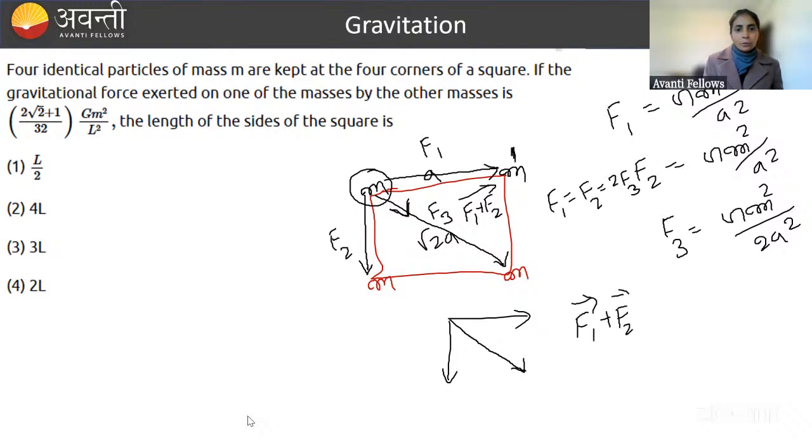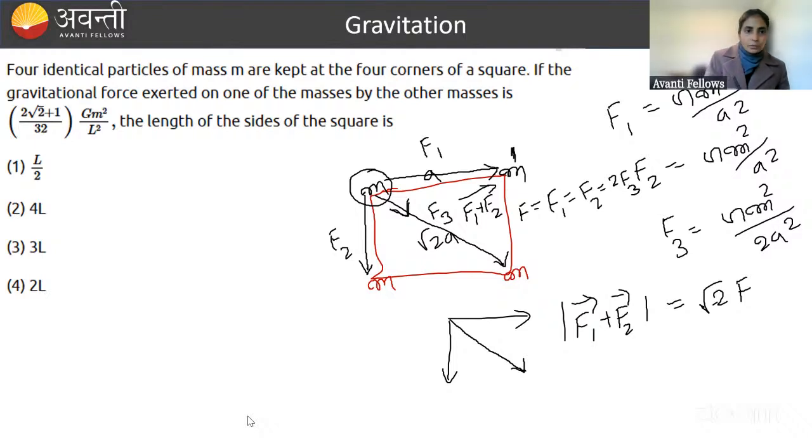When we add two vectors at 90 degrees, how much value will we get? F1 square plus F2 square plus 2 F1 F2 cos 90. Cos 90 is 0. So basically this is √2 F, if the magnitude is the same. So magnitude is the same here. So it is √2 F. Who am I calling F? Take F as F1 or F2.